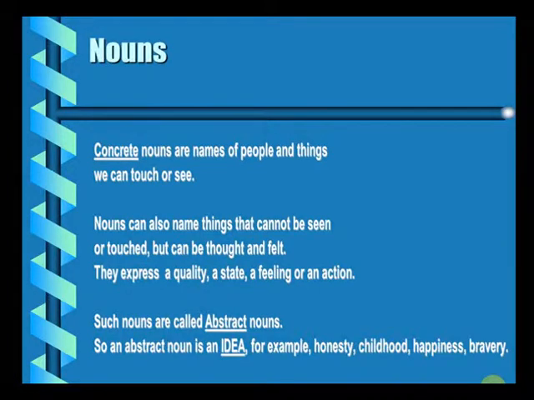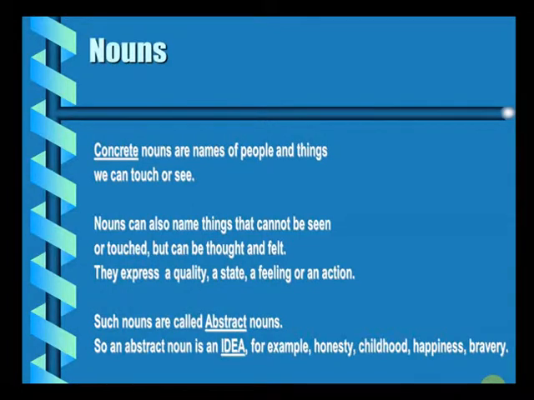Nouns can also name things that cannot be seen or touched, but they can be thought or felt. Such nouns are known as abstract nouns. They express a quality, a state, a feeling, or an action. So an abstract noun is an idea. For example, honesty. You cannot see what is honesty, you cannot touch what is honesty, but you can always feel honesty.